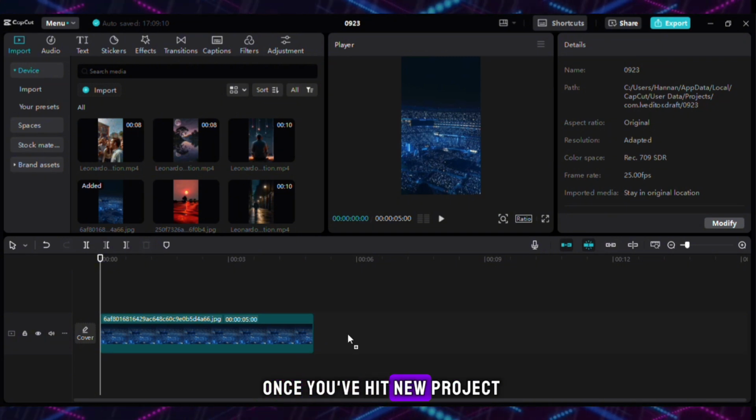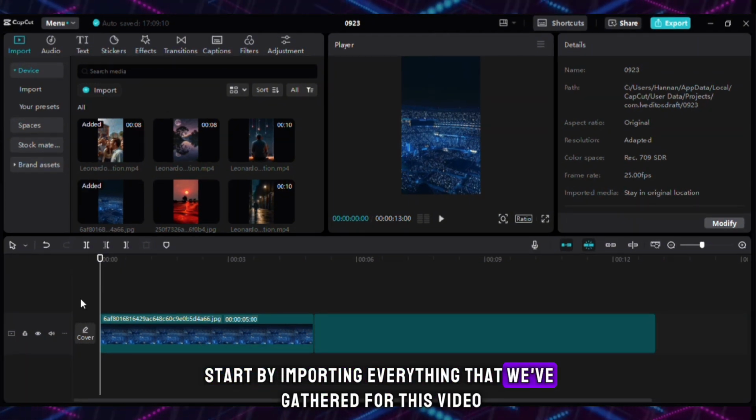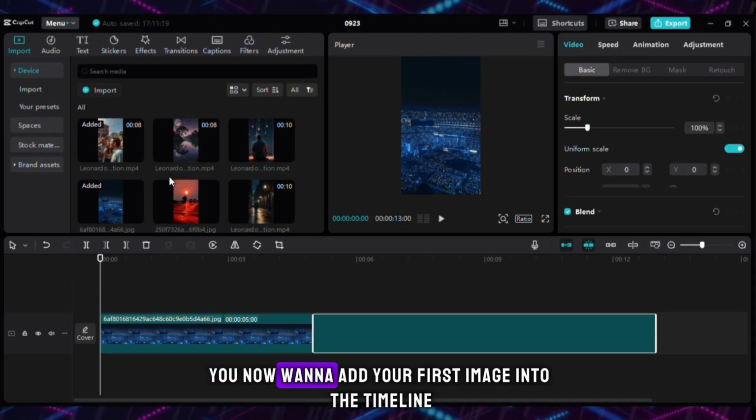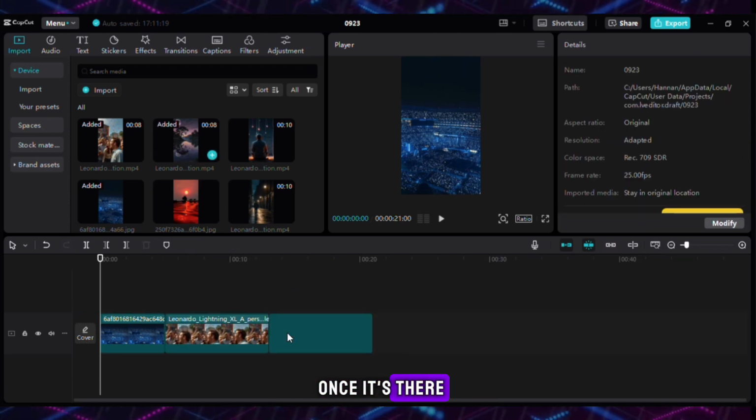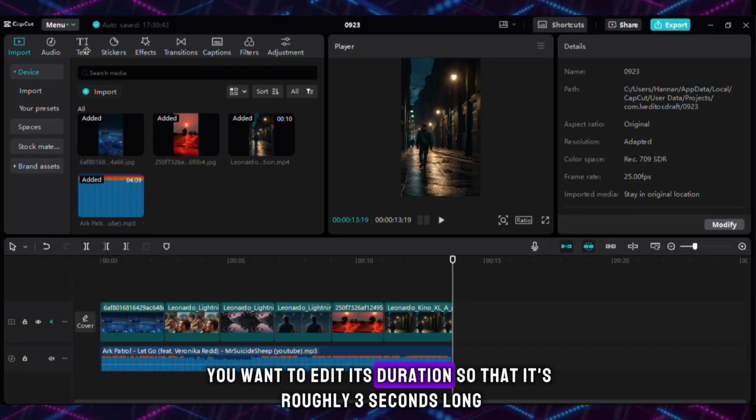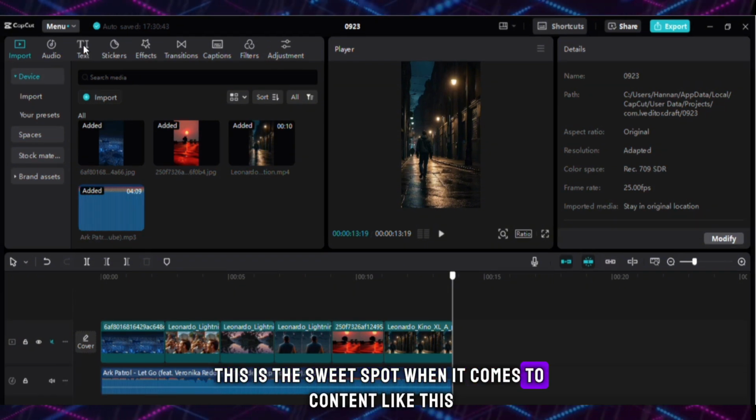CapCut. Once you've hit New Project, start by importing everything that we've gathered for this video. You now want to add your first image into the timeline, so select it and drag it in. Once it's there, you want to edit its duration so that it's roughly 3 seconds long. This is the sweet spot when it comes to content.